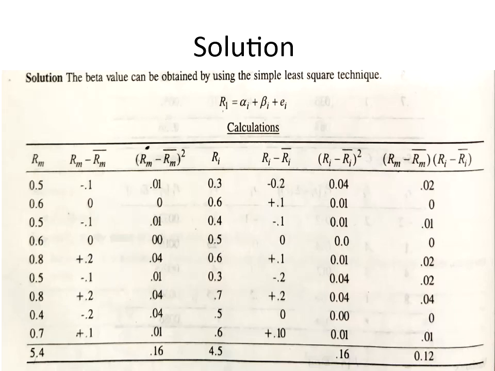Then in a similar way, I take the scrip return, that is 0.3 to 0.6. The summation of RI is 4.5. Okay. Next is RI minus RI bar, which is minus 0.2 plus 0.1. And the next column is RI minus RI bar whole square. The summation of RI minus RI bar whole square is 0.16. Now, very important, I need to multiply RM minus RM bar, that is the second column, with the fifth column, that is RI minus RI bar. The summation of that will give me 0.12. Okay.